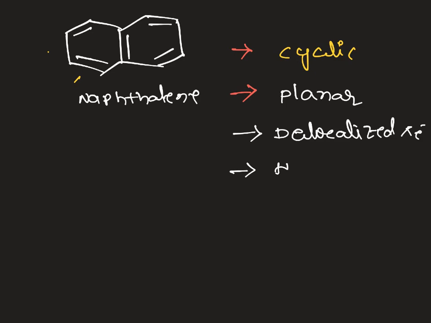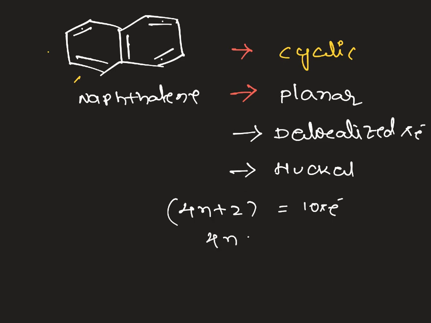And the fourth condition is Huckel's condition. Whether it will obey or not, we can see by calculating the number of pi bonds. 4n plus 2 equals how many pi electrons are there? 1, 2, 3, 4, 5. 5 double bonds, that is a total of 10 pi electrons.